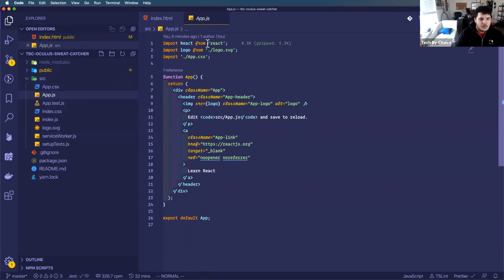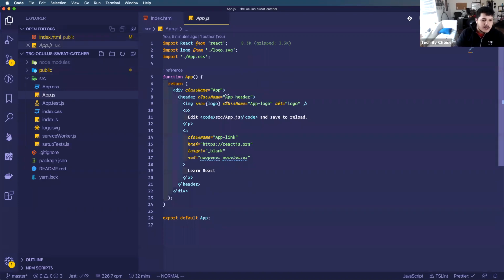So what React is helping us do right now is it's helping us through giving us a templating language called JSX. And I'm not going to go too far into the weeds for what JSX is, but on a very top level, it's a templating language, much like HTML, that allows us to use JavaScript to do really powerful things.